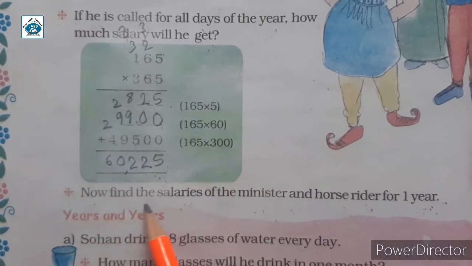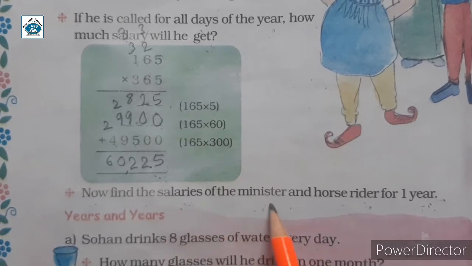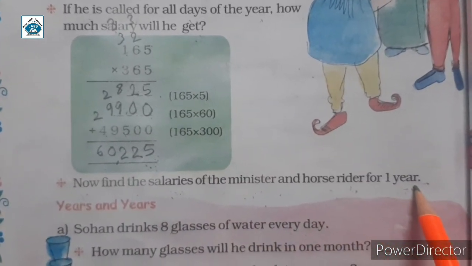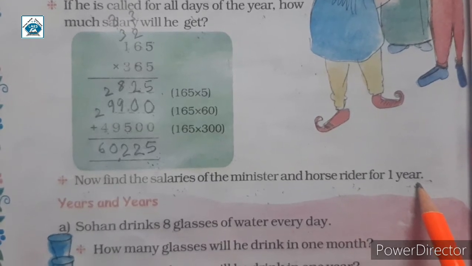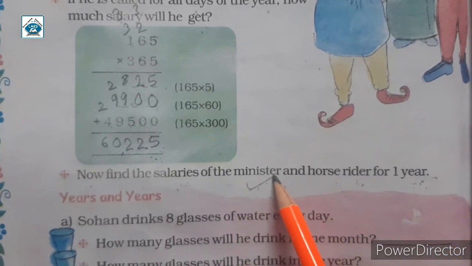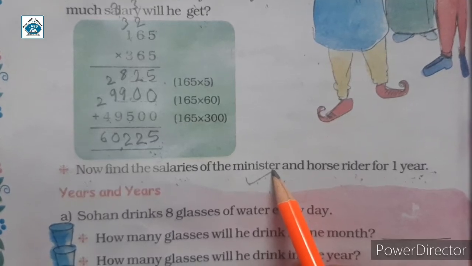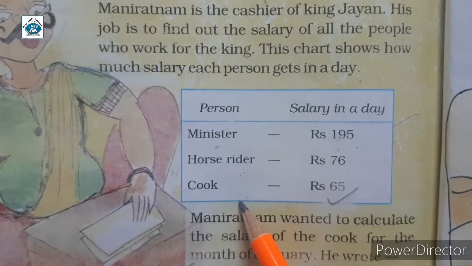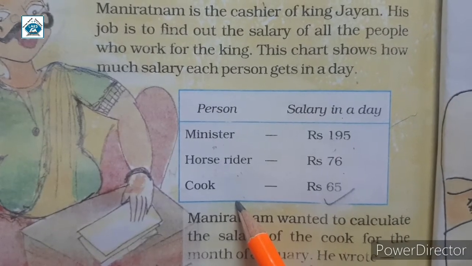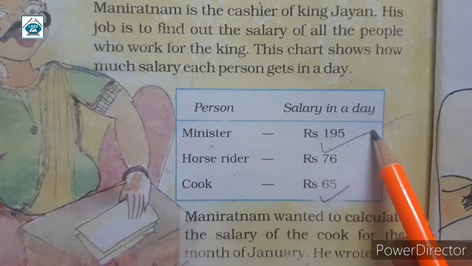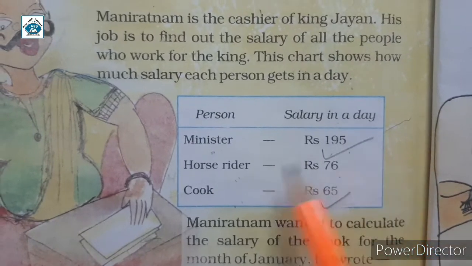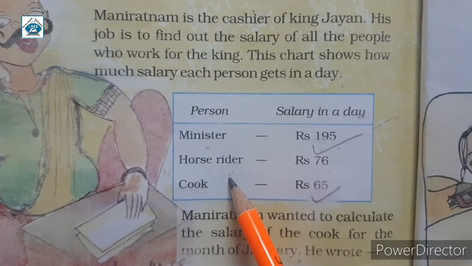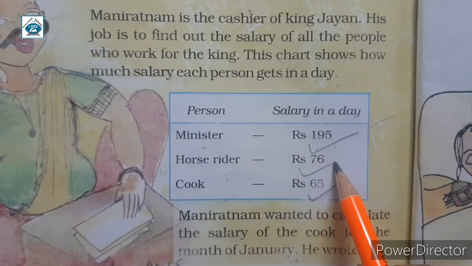Now find the salaries of the minister and horse rider for 1 year. Okay, so let's find the salary for the minister first. The salary of the minister for one day was 195 rupees, and the horse rider's salary in a day was rupees 76.